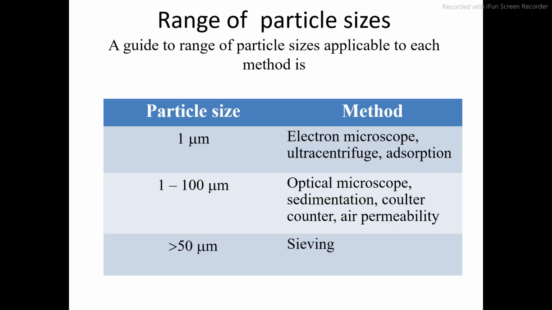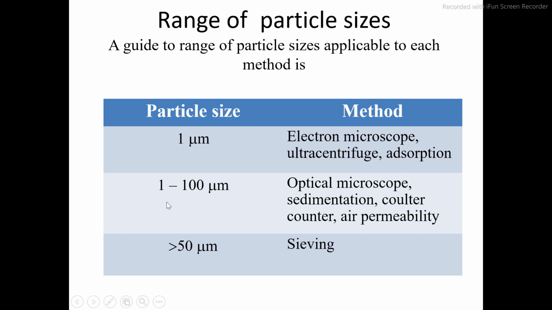Now let us see the range, particle size, and what are the methods available for determining the particle size. Suppose the particle size is 1 micron or less than 1 micron. In that case, you can use electron microscope to measure the particle size. If you are having 1 micron or less than 1 micron particle size, and you are using optical microscope or the general microscope, which you have studied in your routine academic, by using optical microscope, you cannot study the particle size of 1 micron. So for particle size 1 micron or less, you will require the electron microscope along with ultracentrifuge and adsorption.